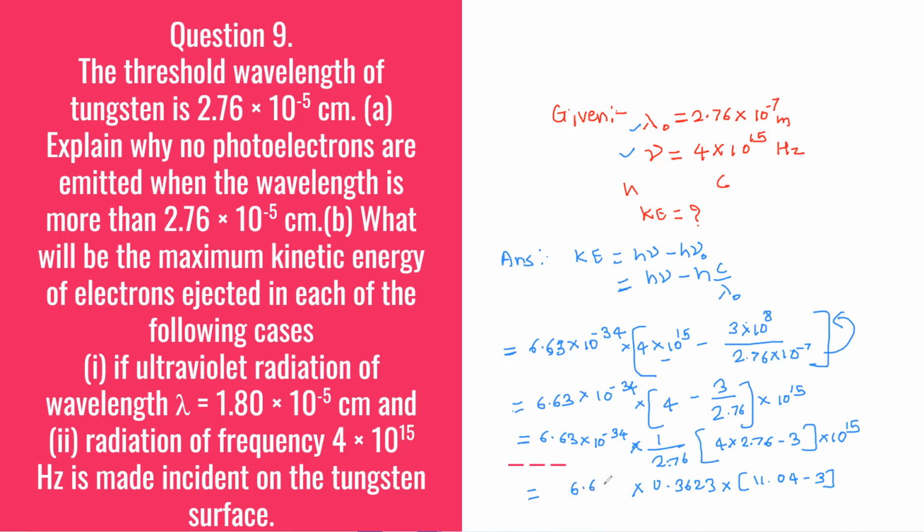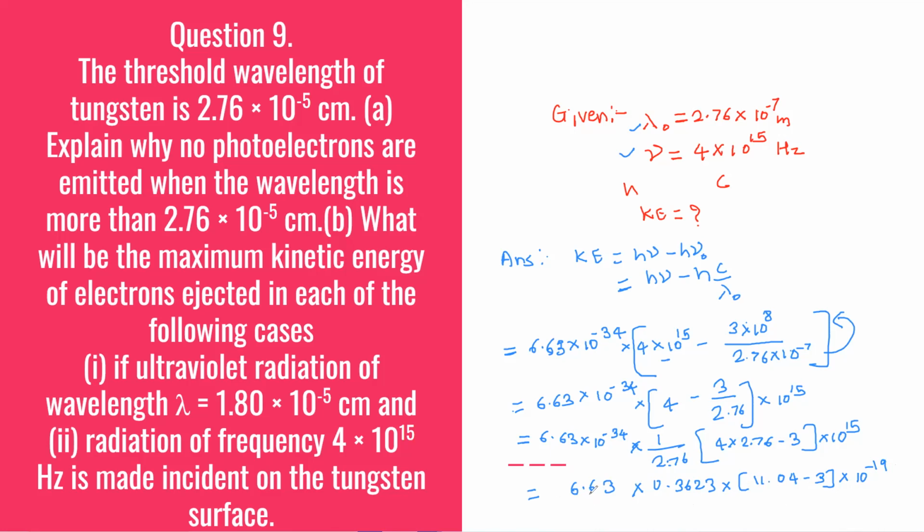So 6.63, and here 10 raised to minus 34 into 10 raised to plus 15. So the remaining term is 10 raised to minus 19. Then 11.04 minus 3 will come to 8.04.